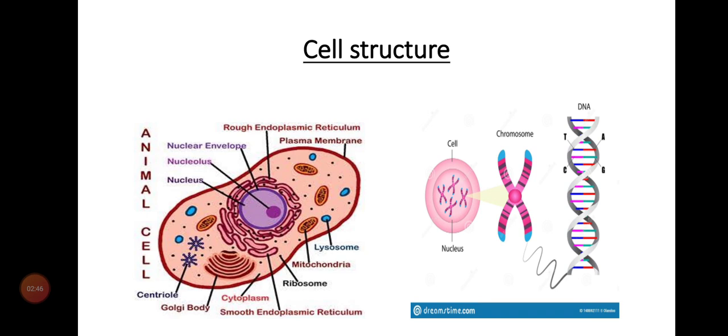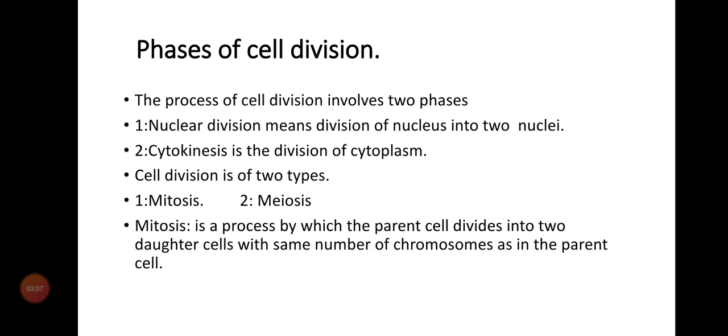For one kind of organisms, the number of chromosomes in the cells remains the same. However, when gametes are formed, sperms or eggs in animals, or spores in plants, the number of chromosomes is reduced to half in the gametes or spores. The process of cell division involves two phases. Nuclear division means division of nucleus into two nuclei. Cytokinesis is the division of cytoplasm.